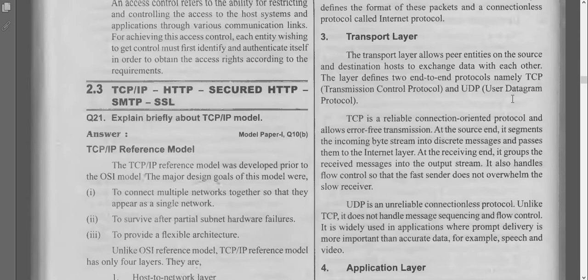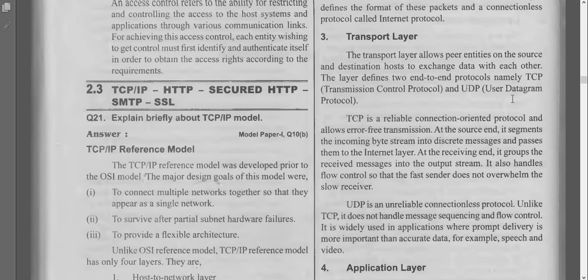The transport layer, as the name itself describes, is used to transmit the data from host to destination. For this transmission they use two end-to-end protocols: the TCP protocol and the User Datagram Protocol. First we are discussing the TCP protocol. It is a reliable connection from host to destination, and what it will do is accept the data from the host and pass it to the internet layer protocol.